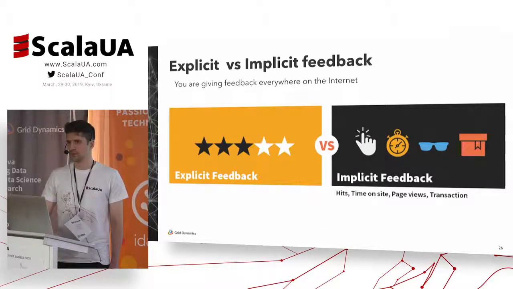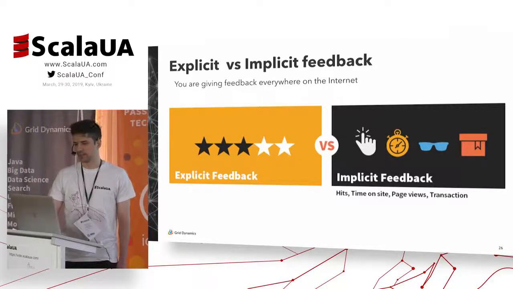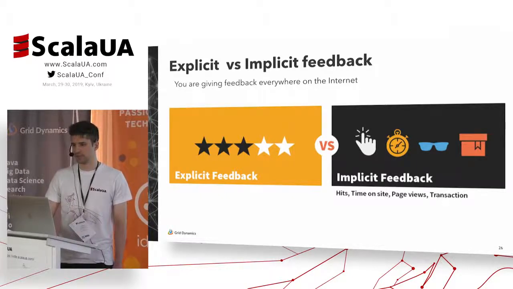For example, what the user purchased, what the user added to the bag, or how much time the user spent on some page, and so on. In reality, implicit feedback is more widespread because it's complicated to get explicit feedback. People don't like to leave it.